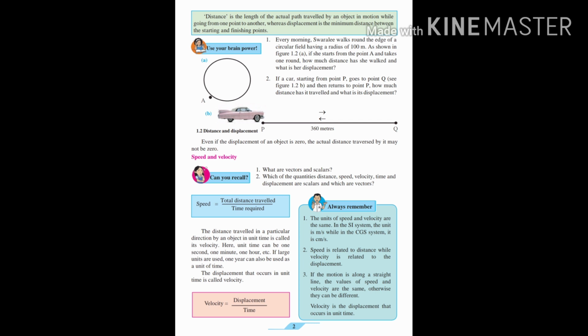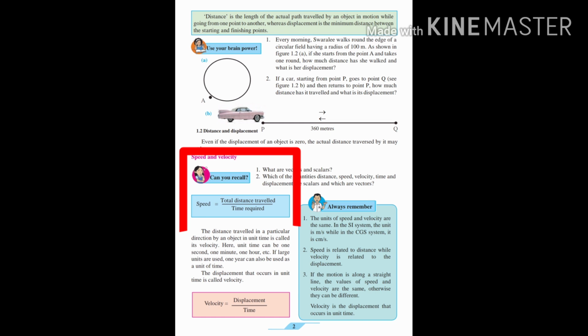Whereas displacement and velocity have their magnitude as well as direction. That you will understand further. Now let's talk about speed. Speed is the total distance traveled upon time required. So if you have to calculate the speed, you take the total distance traveled by that object and how much time is taken, divide, and you get the speed.